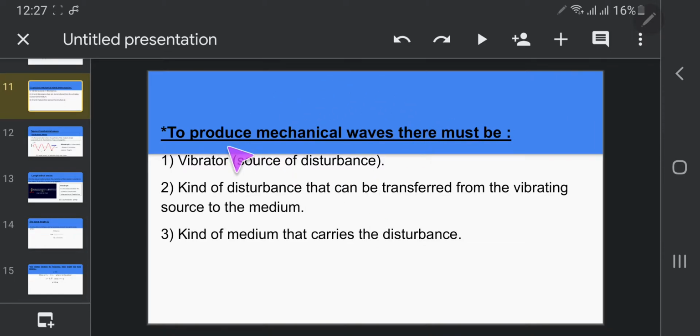To produce mechanical waves, we need three factors. Number one, a vibrator or source of disturbance, the source of the wave, like a vibrating body.